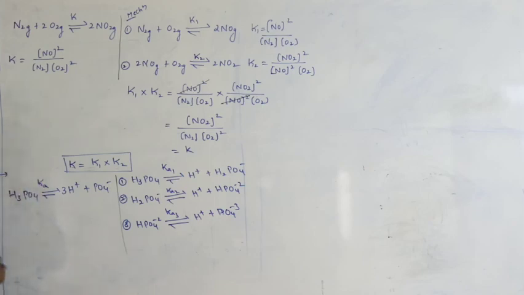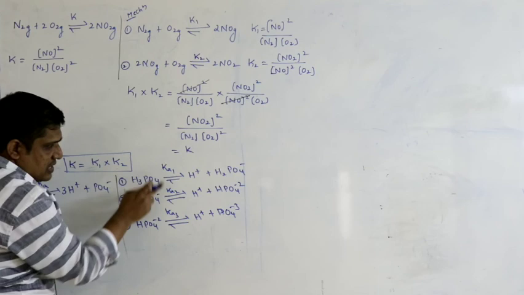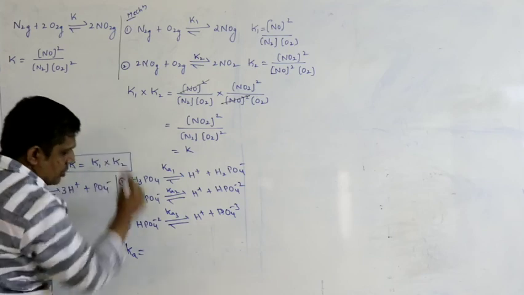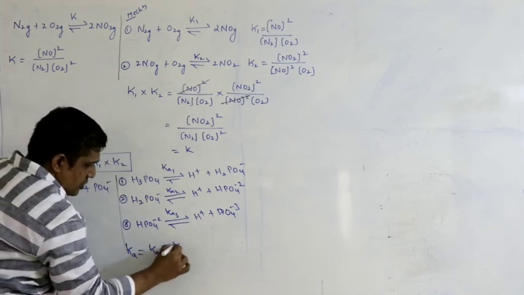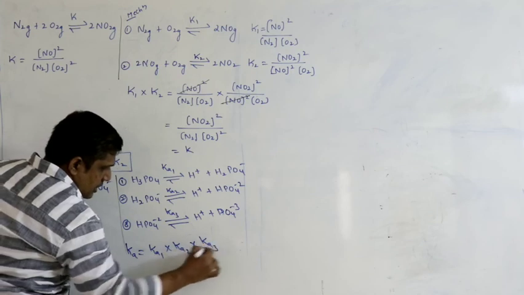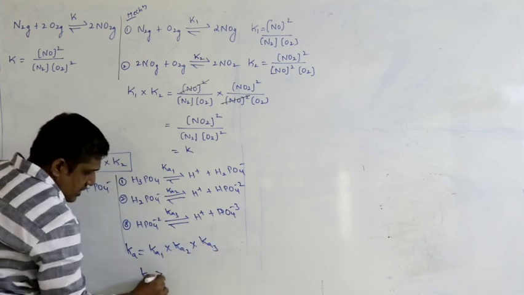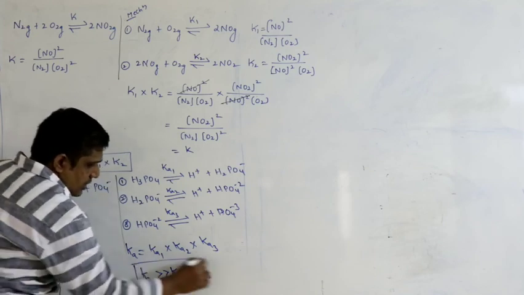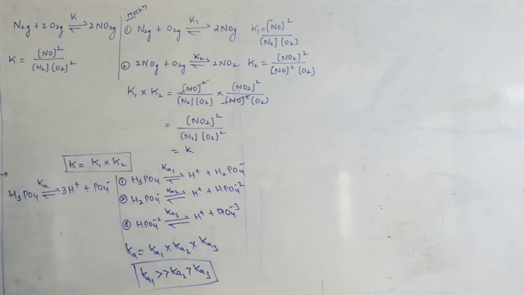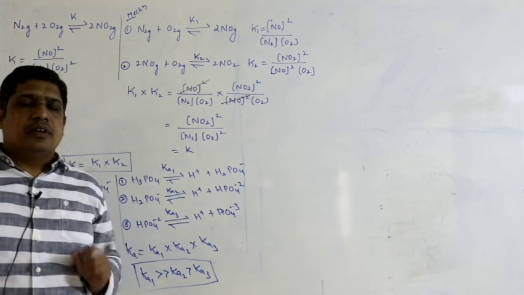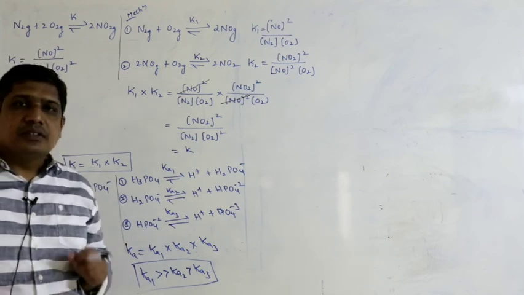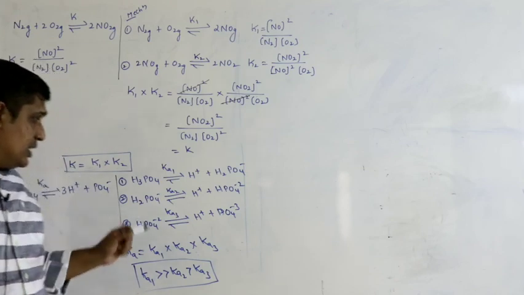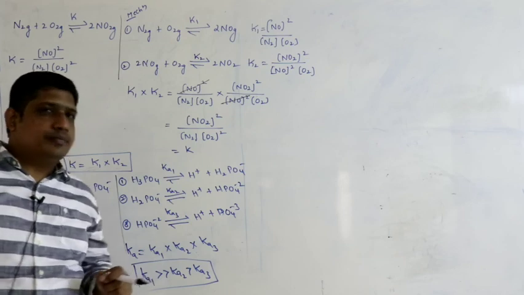This is the overall acid dissociation constant. These are the dissociation constants of the first step, second step, third step respectively. So from the above conclusion, Ka must be equal to Ka1 into Ka2 into Ka3. For your information, Ka1 is much greater than Ka2 and Ka3. So this we will study later. So if a reaction can be expressed in 2 or more steps, then the overall equilibrium constant is equal to the product of the equilibrium constants of each step.